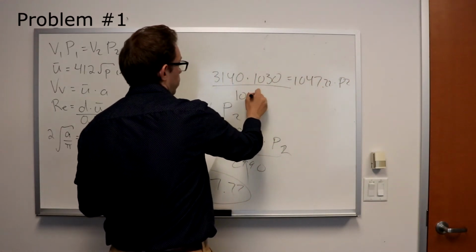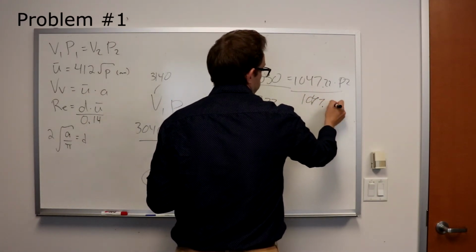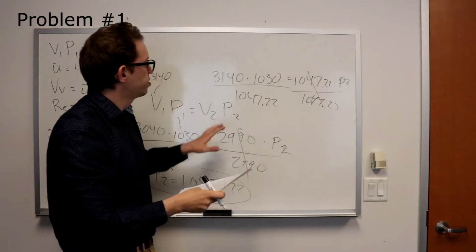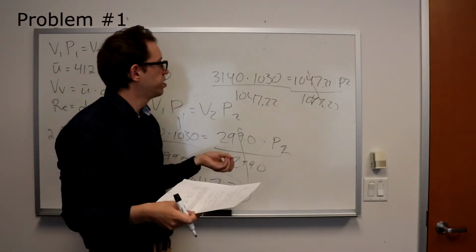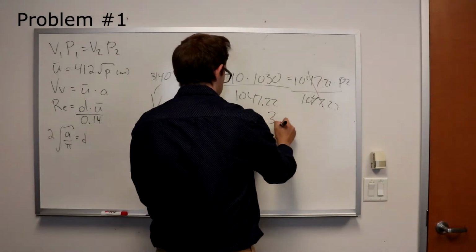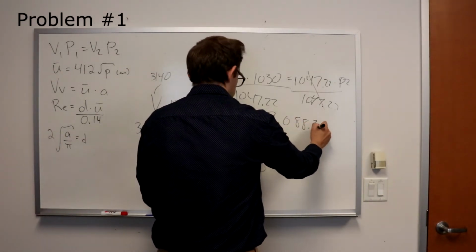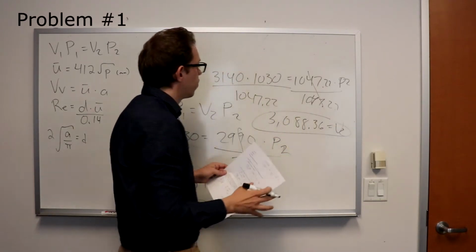So you solve for V2, and you type into the calculator 3,140 times 1030 divided by 1047, and that should give you something like 3,088.36 for the new volume needed.